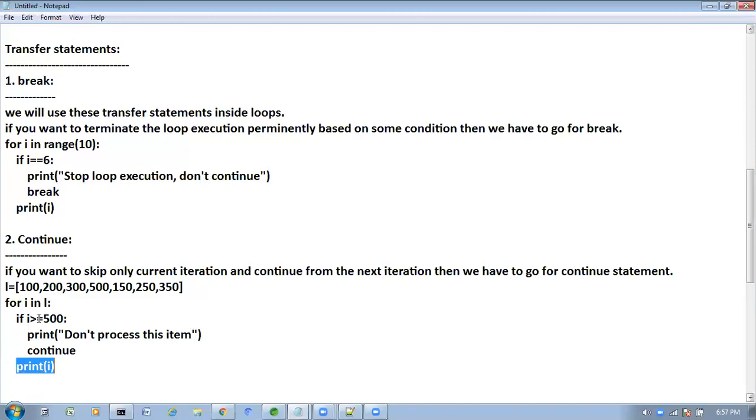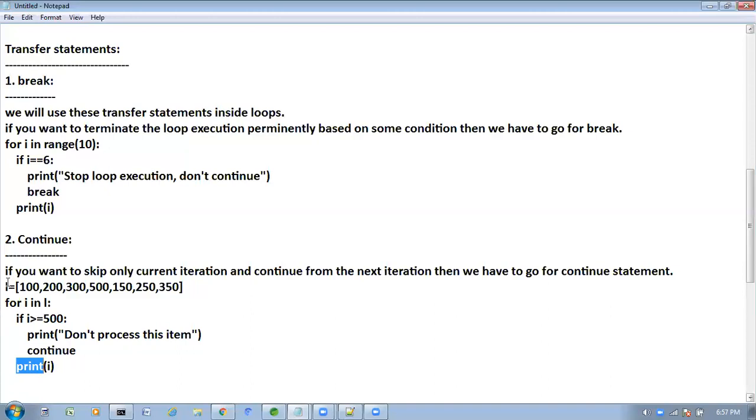Next time I value is 500. 500 is equal to 500, this condition is satisfied. Now it will go inside and print "don't process this item," and it will execute this continue. Again it will go for next. Next time I value is 150. 150 is greater than 500? No, it will print 150. Next item is 250, like that. Only the items which are greater than or equal to 500, those items it will skip. Remaining items which are less than 500, those items it will process.